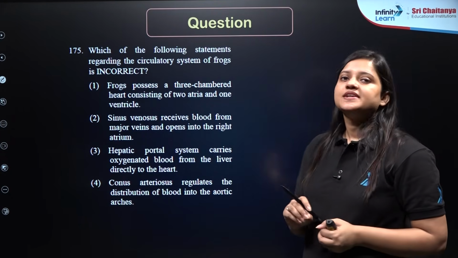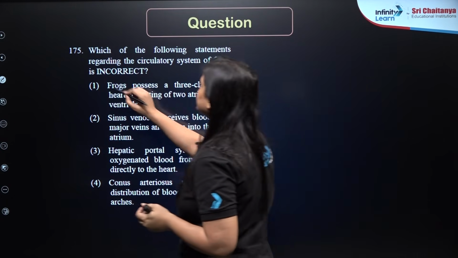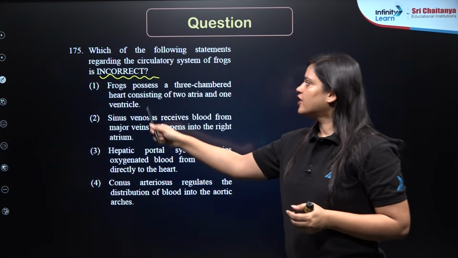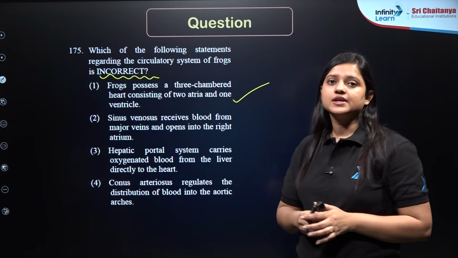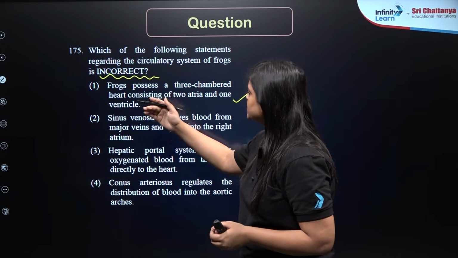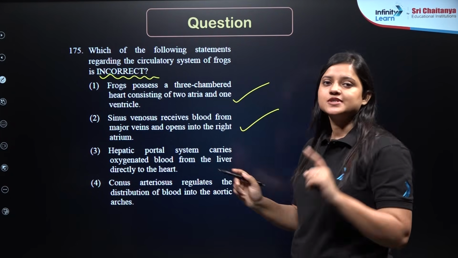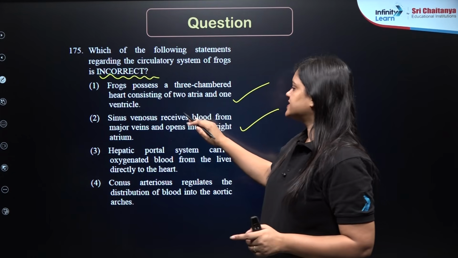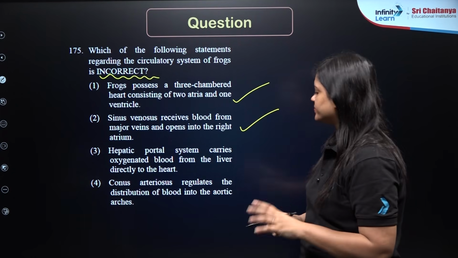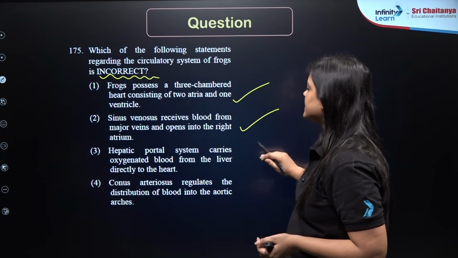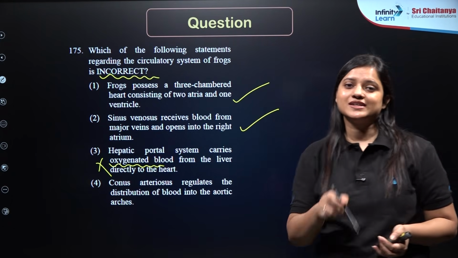Next question number 175. Which of the following statements regarding the circulatory system of frog will be incorrect? Frogs possess a 3-chambered heart consisting of 2 atria and 1 ventricle. Absolutely true. Sinus venosus receive blood from major vein and open into the right atrium. Absolutely true. Sinus venosus will receive deoxygenated blood from vena cava and then the blood will go into the right atrium. True. Hepatic portal system carries oxygenated blood from the liver directly to the heart is wrong.